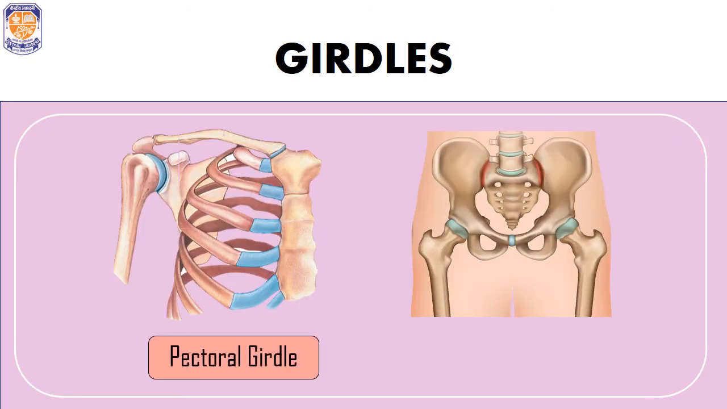Now the next important component of our skeletal system is the girdles. We have 2 girdles in our body. The first is the pectoral girdle, which is also known as the shoulder girdle, and the second is the pelvic girdle, which is also known as the hip girdle. The pectoral girdle is present in the shoulders and it helps in the attachment of arms to the rest of the body, and the pelvic girdle protects some of the organs such as kidney and reproductive organs.